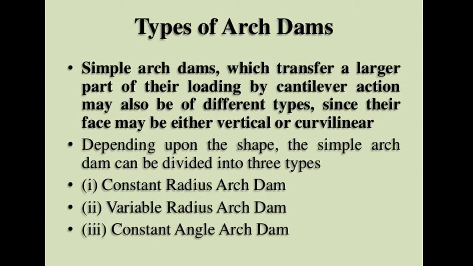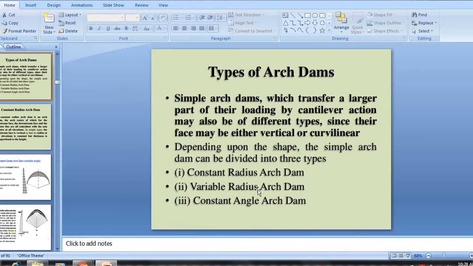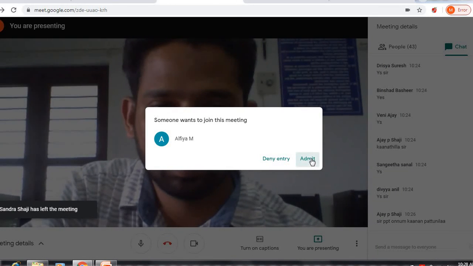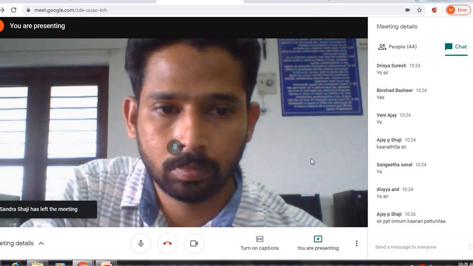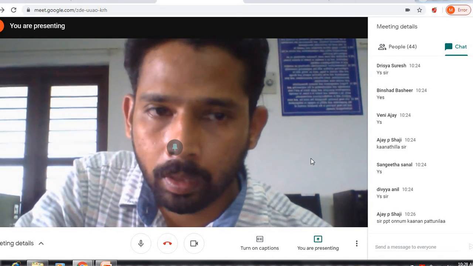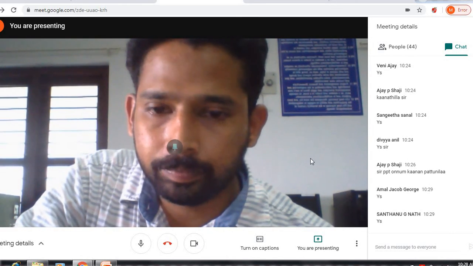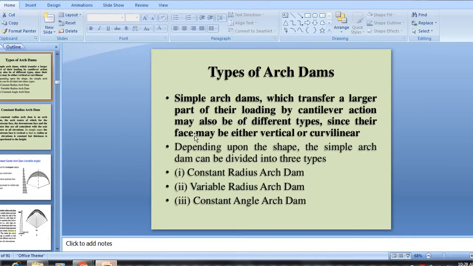Different types of arch dams are constant radius arch dam, variable radius arch dam, and constant angle arch dam. Composite area means the area that is made up of using these common shapes, that is, using either one or two triangles or one or two rectangles, or one rectangle and one circle, or one rectangle and one quarter circle. And this will become the composite area. And to find the x bar using composite area, we have to